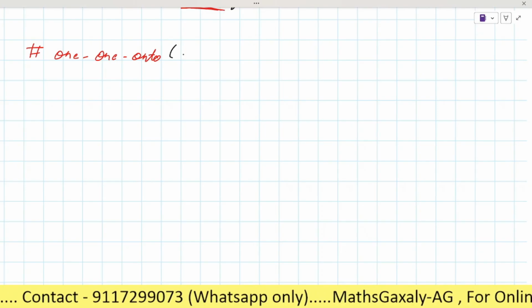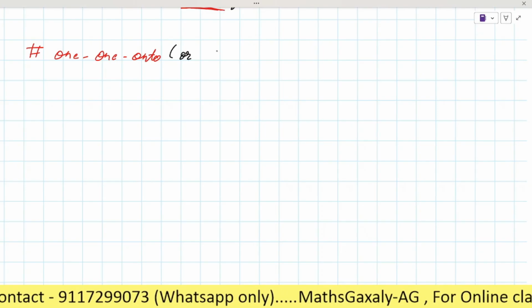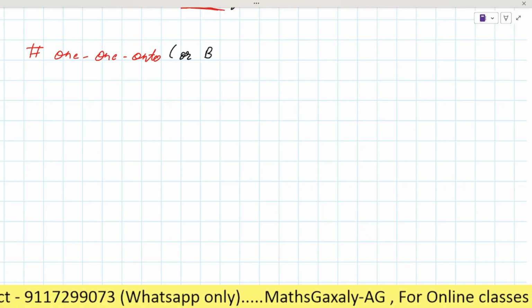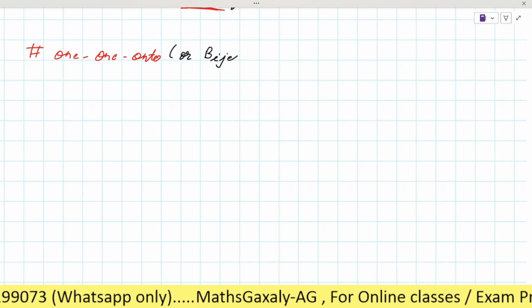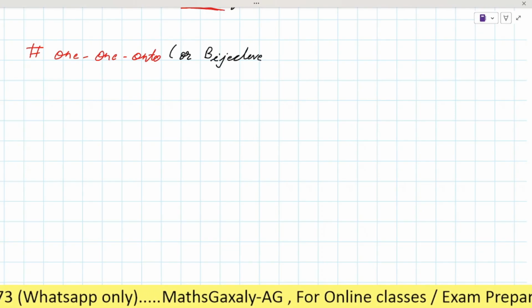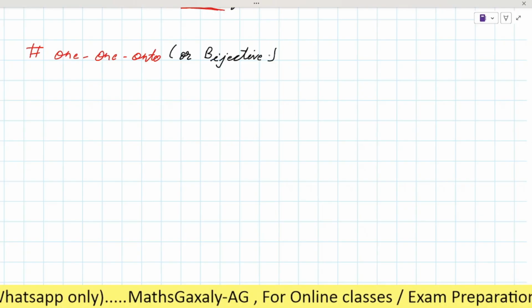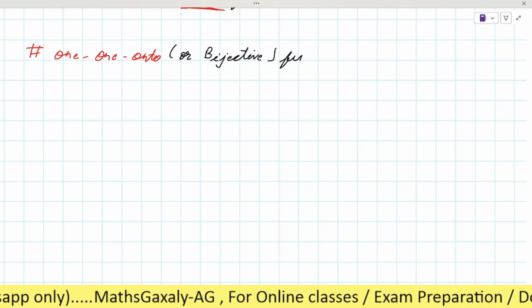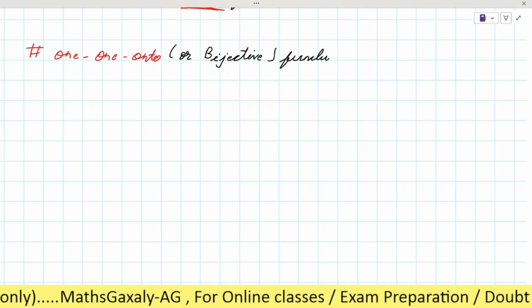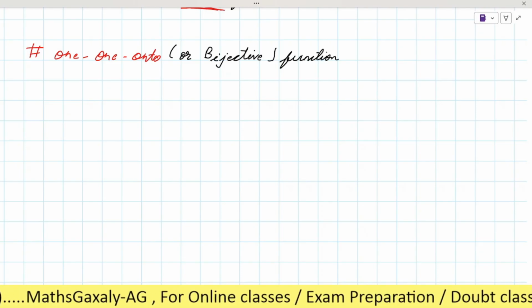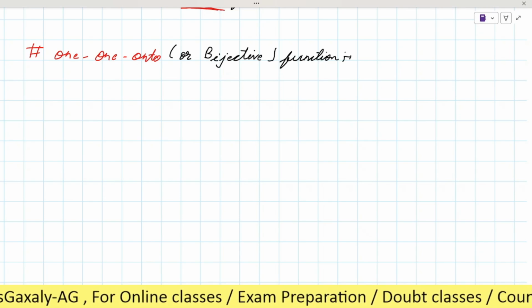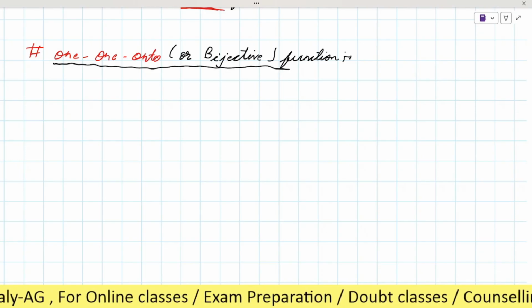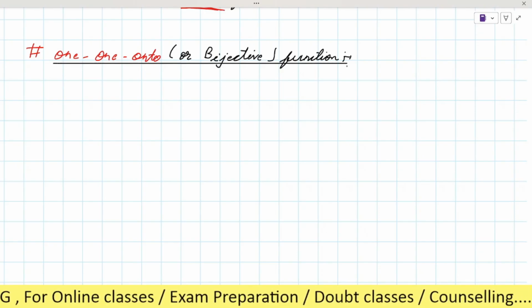Can you guess it? Bijective function. Is it clear? One onto or bijective function.